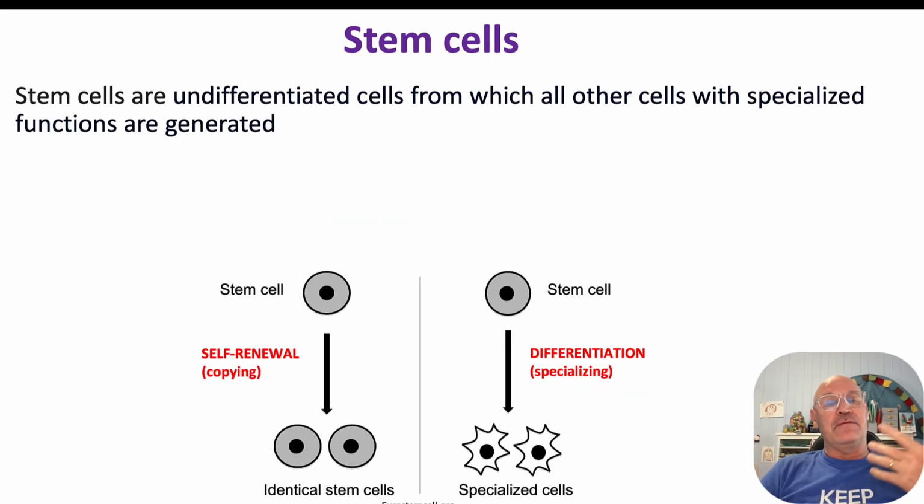So stem cells have the ability to self-renew, replicate without differentiation, but they also have this ability to differentiate.